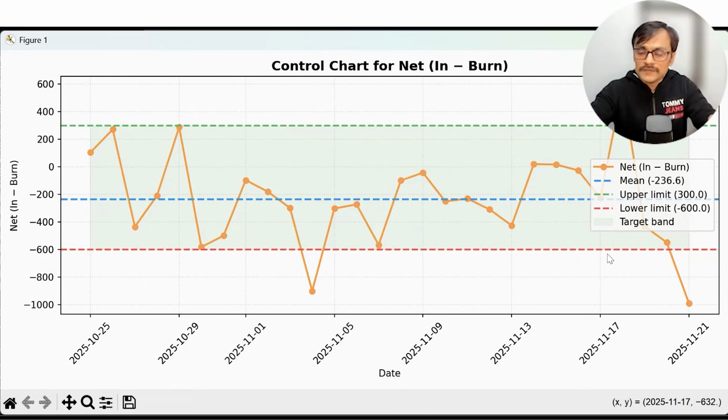Now, sometimes you have a situation where you cannot use ChatGPT on your client data. You cannot use ChatGPT in your company. So what do you do? You are doing data analysis only. You just want to do a data analysis. There is not much intelligence needed.